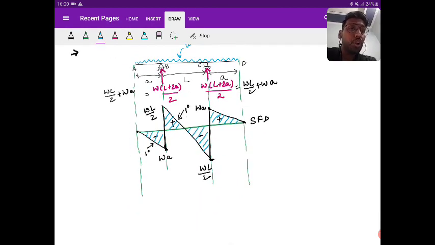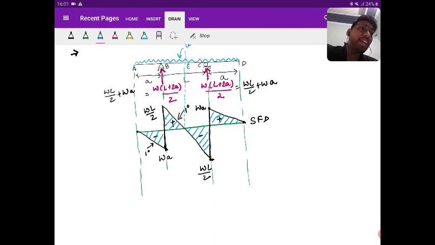Okay. So I got one point for the bending moment diagram where shear force is changing its sign, and that is point E. Can anyone tell me where the point E lies directly without using any equation or drawing the free body diagram?